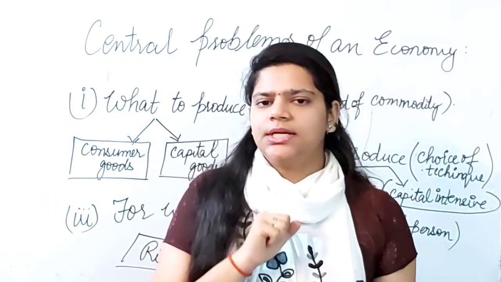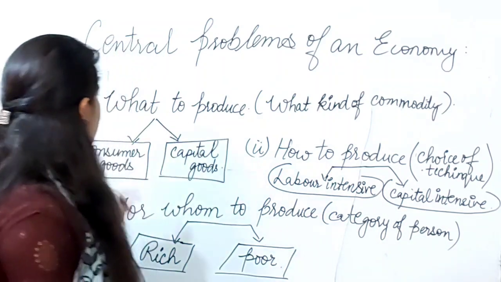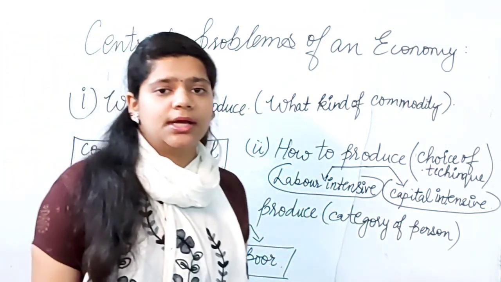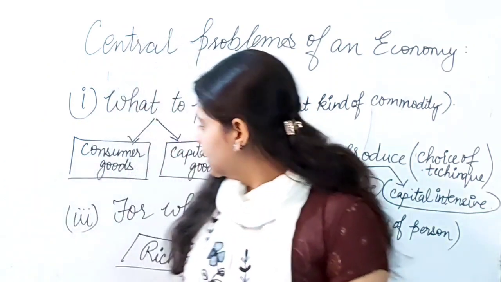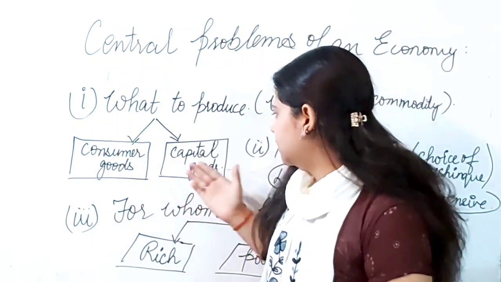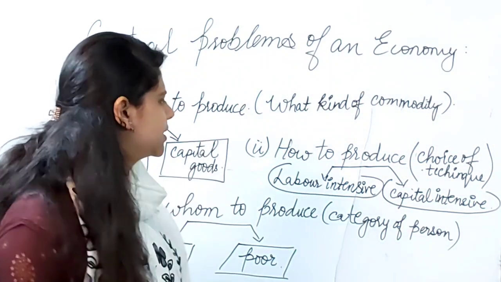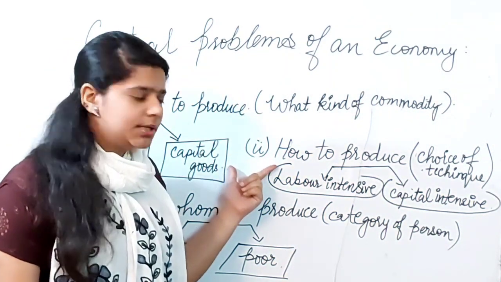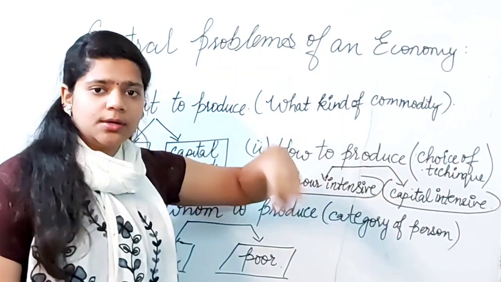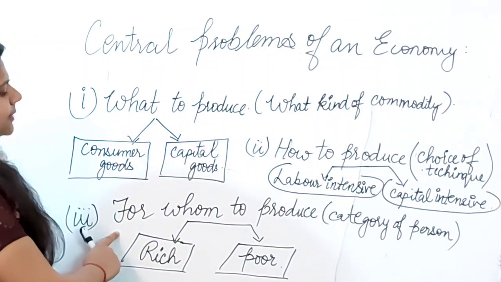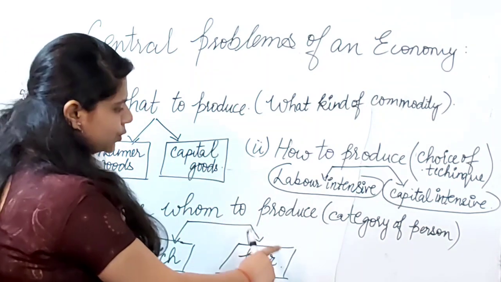What are these central problems of the economy? The first problem deals with what to produce, that is, what should we make, okay? Either consumer goods or capital goods, okay? We will see ahead what actually happens. The second problem deals with how to produce, the technique. And the third problem is related to for whom to produce.